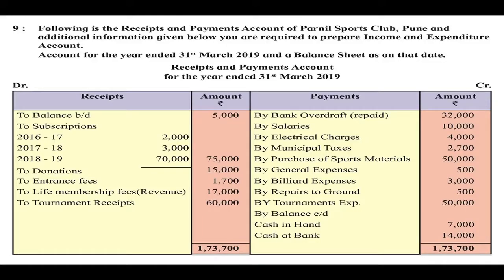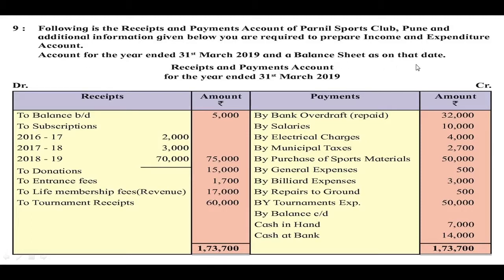Students, today we are going to solve this illustration. I will read the question first. Following is the receipts and payments account of Pernil Sports Club Pune and additional information given below. You are required to prepare income and expenditure account for the year ended 31st March 2019 and a balance sheet